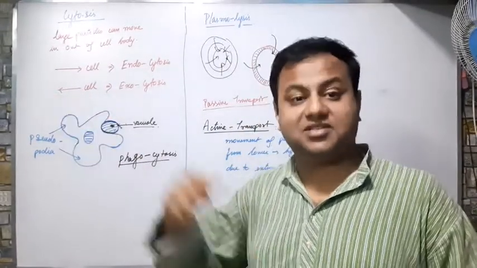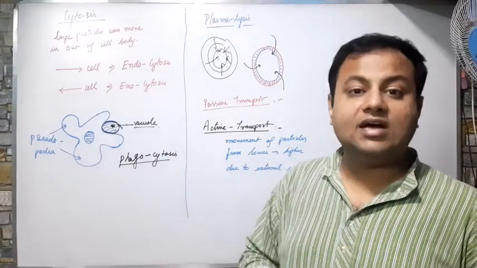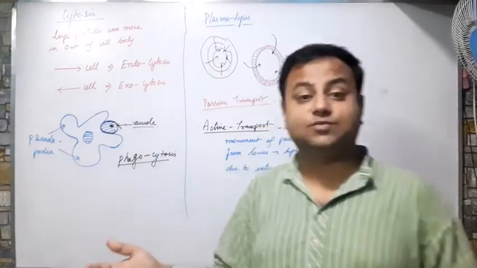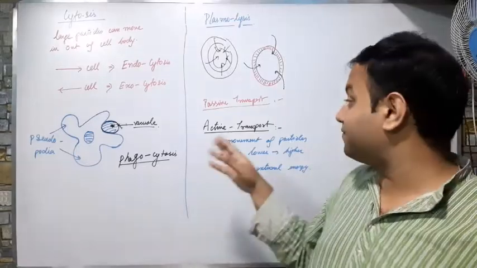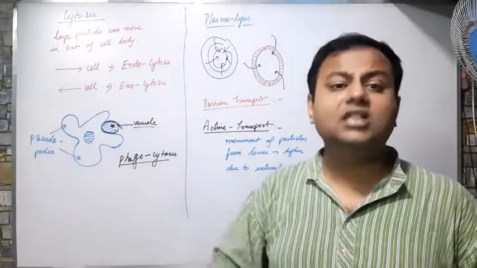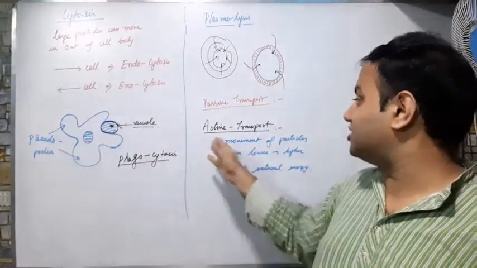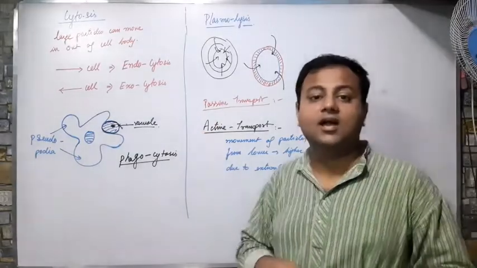RO, reverse osmosis. Reverse of osmosis takes place. Osmosis happens when a substance travels from a higher concentration to a lower concentration, but there it takes place from lower to higher. Active transport takes place there because of the presence of some external energy they give in the form of electrical energy or whatever. But this reverse osmosis takes place due to active transport. So these are the differences between passive transport and active transport.